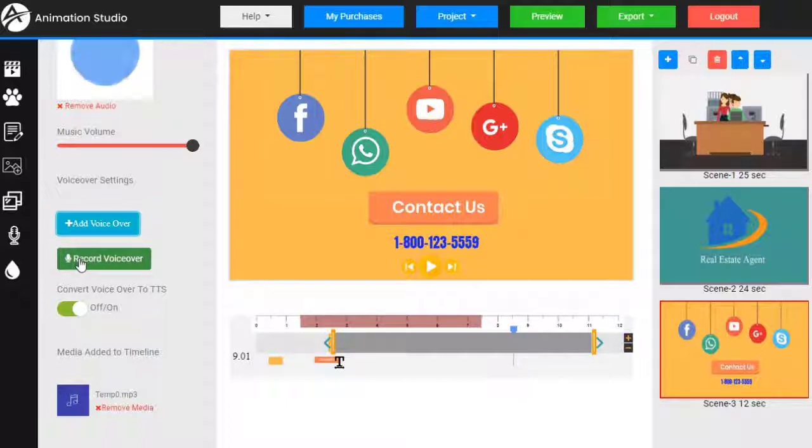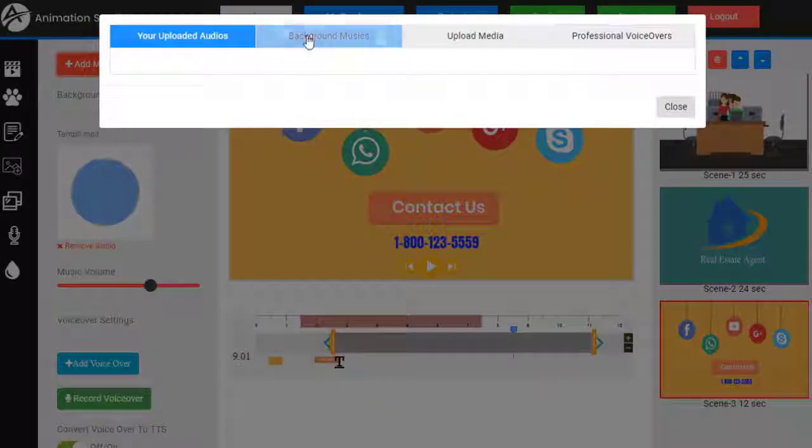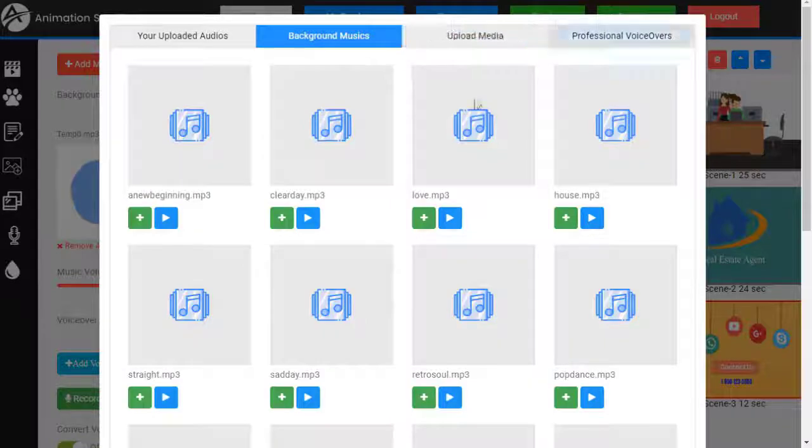It would use the microphone on our computer, and we can actually record our own voice and add it to the timeline. There's also the option to add some background music. You can adjust the level of it and either choose some pre-made music or upload our own music.